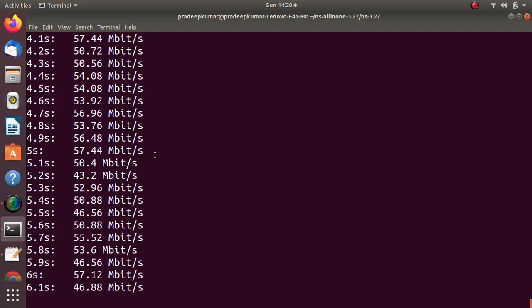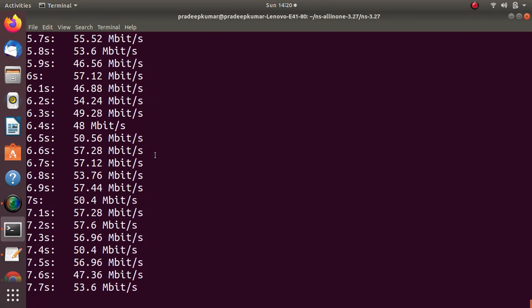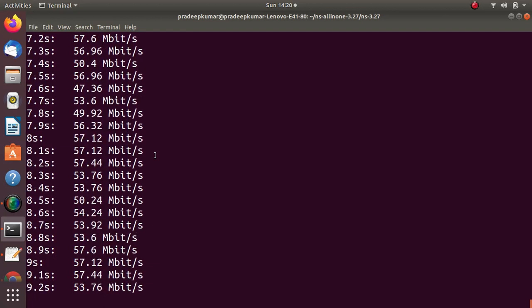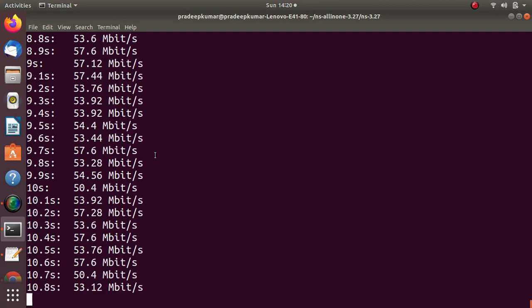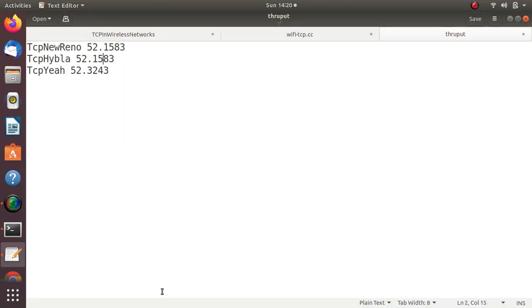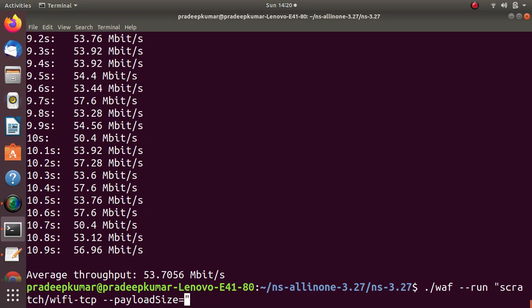Now we already have 1472 as payload. Now we'll check 2000 for payload. Let's check it. So you can see 53.7056, this is the throughput for the payload of 2000. So now, this is for new Reno. Okay, I'll use only one protocol now. So this is for 2000, and now next I'll use 1000.